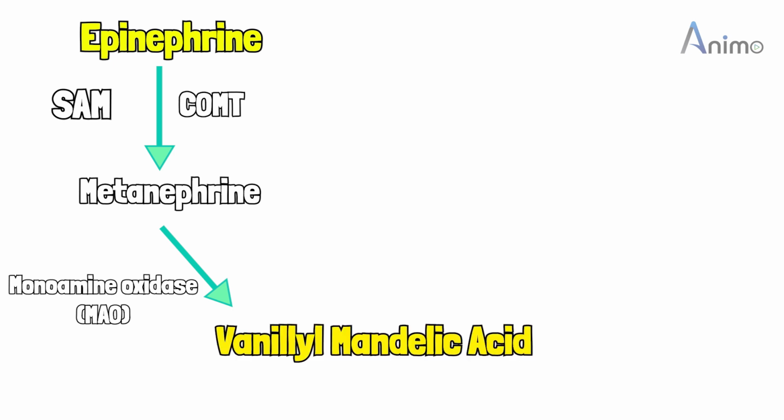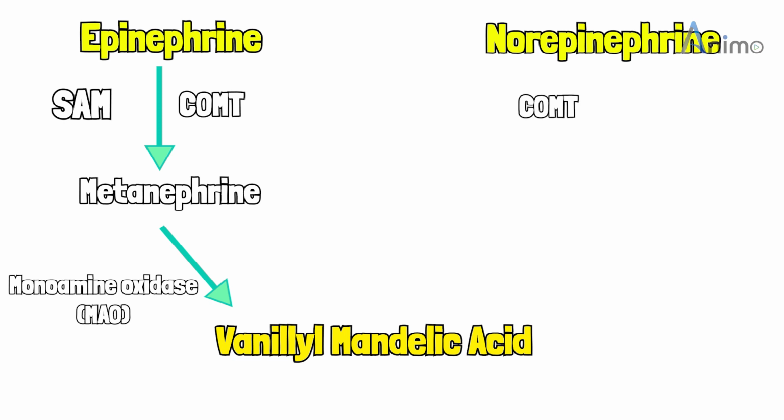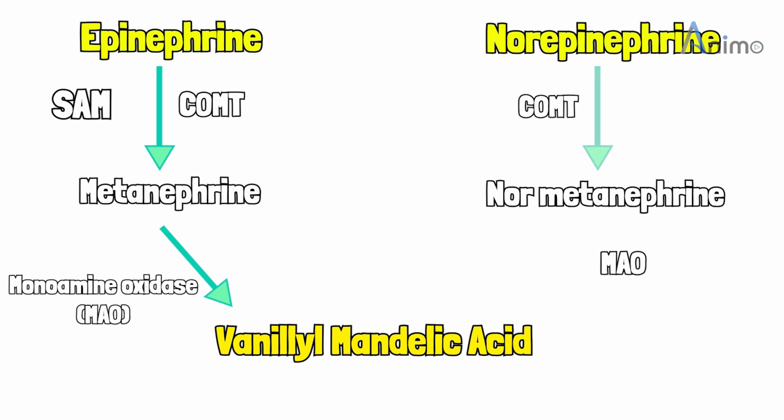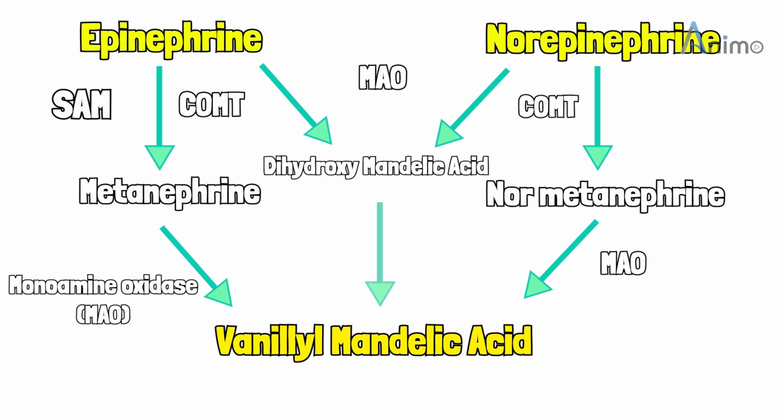acid. The same reaction happens for norepinephrine, which is methylation in the presence of COMT and normetanephrine formation, then its oxidation in the presence of MAO and the formation of vanillyl mandelic acid. There is a second pathway also, which is here. Epinephrine and norepinephrine undergo oxidation via monoamine oxidase and form dihydroxymandelic acid, which undergoes methylation in the presence of COMT and forms vanillyl mandelic acid.